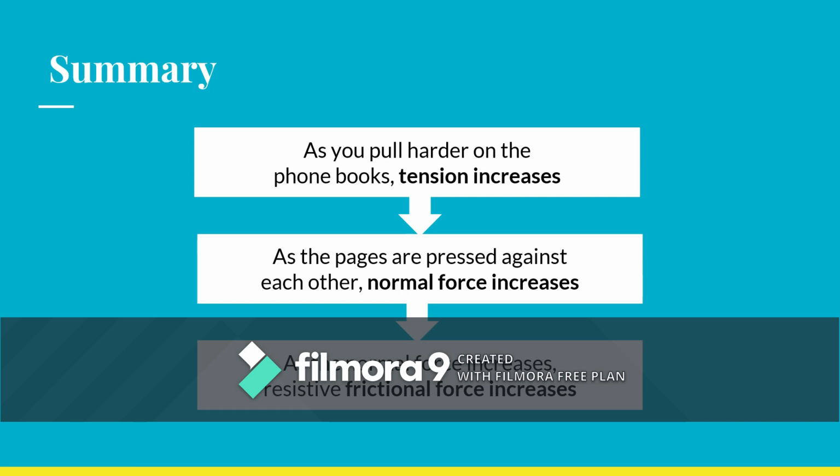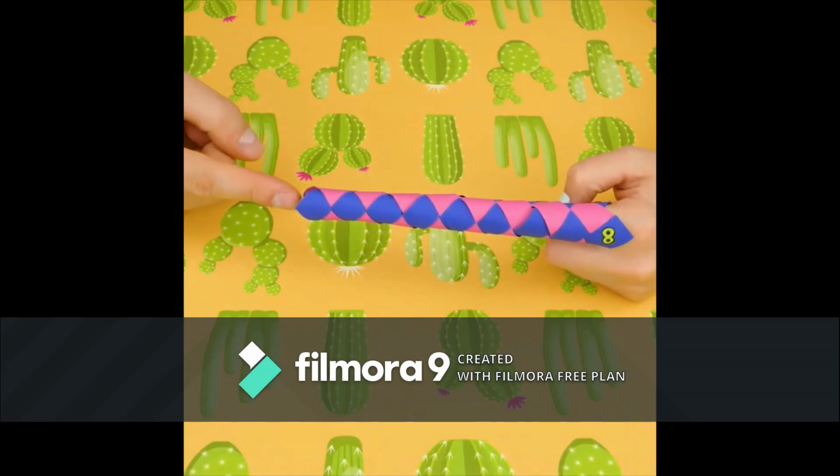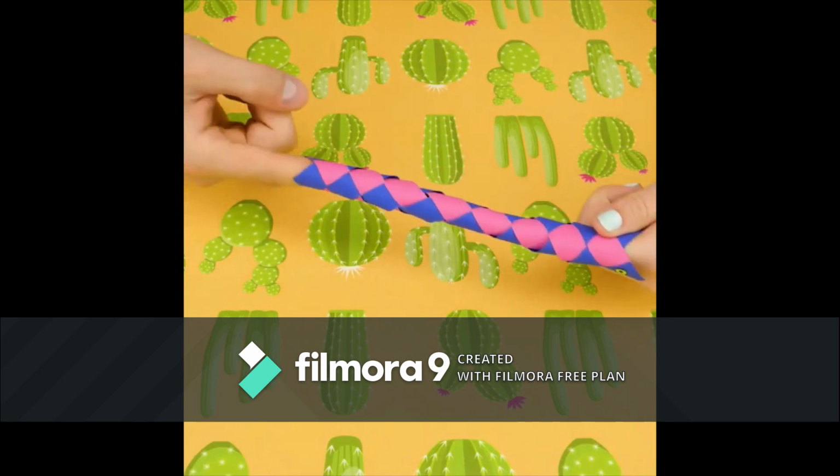Let's recap what we learned today. As you pull harder on the books, tension increases. This causes the interleaved pages to be stretched, and they are pressed against each other with more force. The normal force between the pages increases, thus more friction is produced to resist the pulling motion, keeping the books firmly together. The same principle is actually used in the Chinese finger trap.